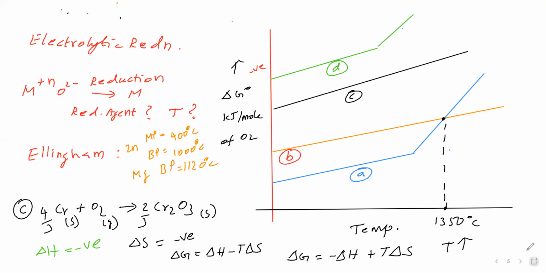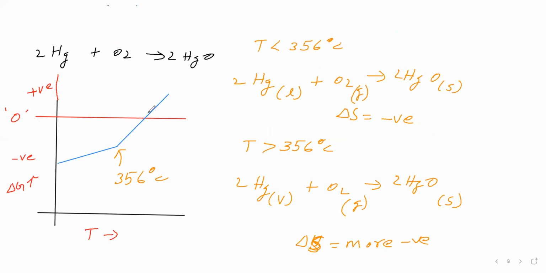In the Ellingham diagram, for mercury at this place delta G is 0. Here delta G is positive. For this equation, the delta G versus temperature graph we have given.